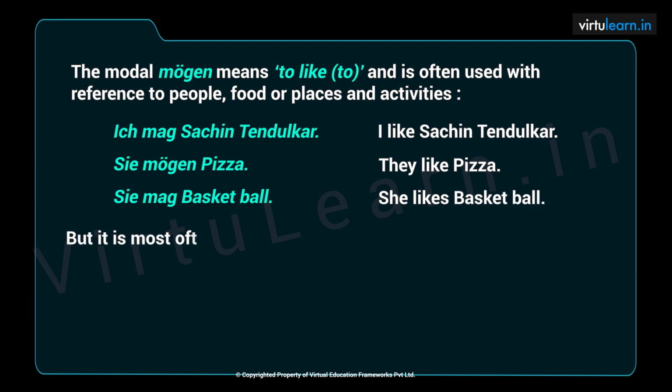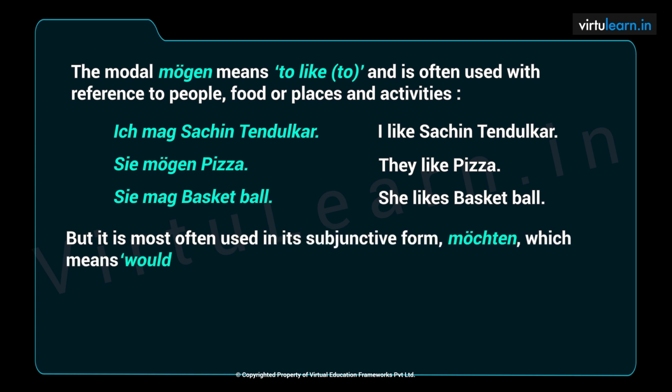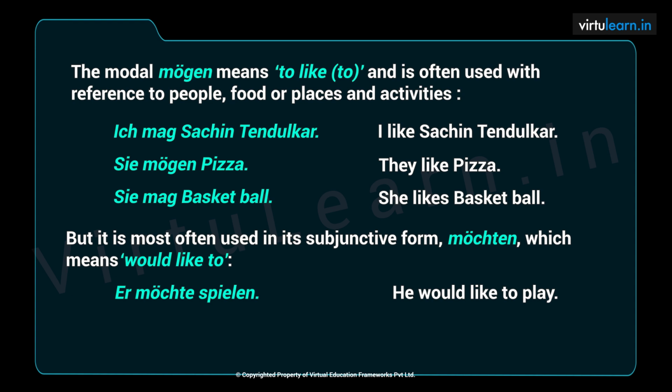But it is most often used in its subjunctive form möchten, which means would like to. We have already seen the conjugation of the verb möchten, and now let us take a look at some example sentences. Er möchte spielen. He would like to play. So möchte is in position 2 and spielen, the action verb, is at the last.